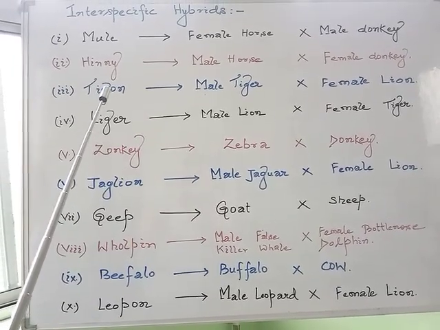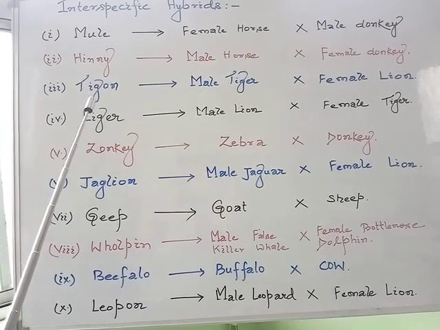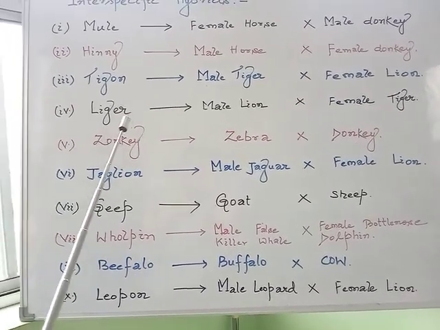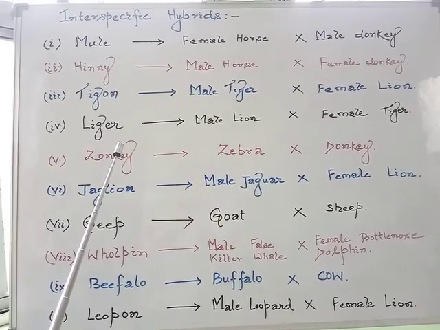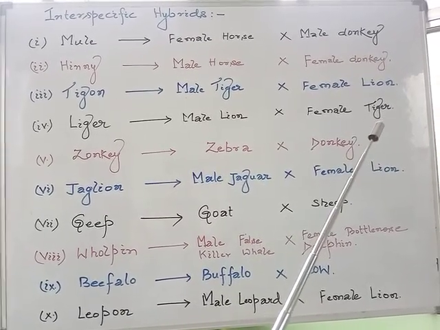The third one, the tigon, is developed by crossbreeding a male tiger and a female lion. The fourth one, the liger, is developed by crossing a male lion and a female tiger.